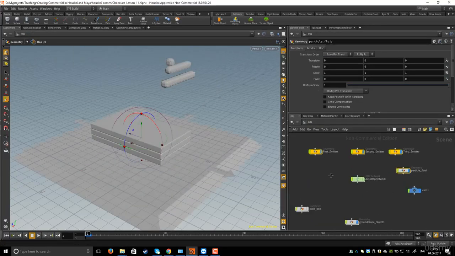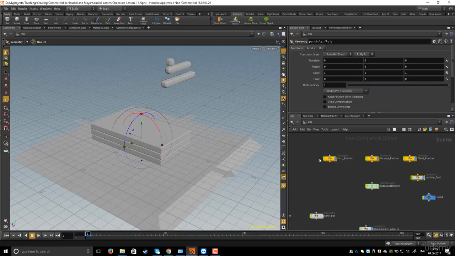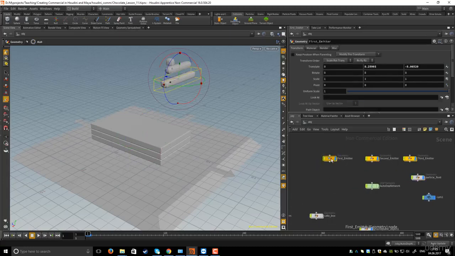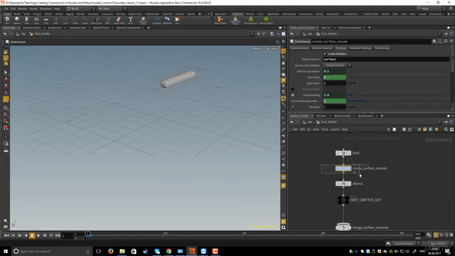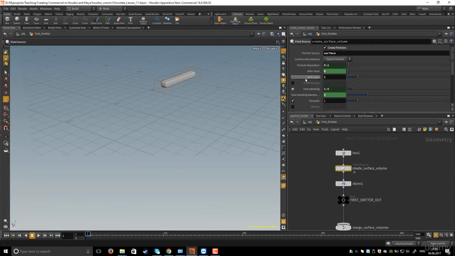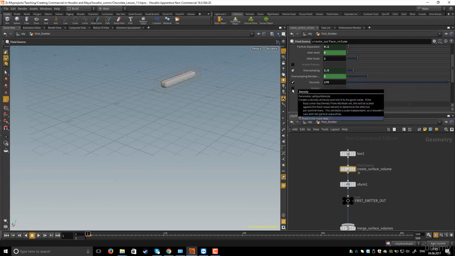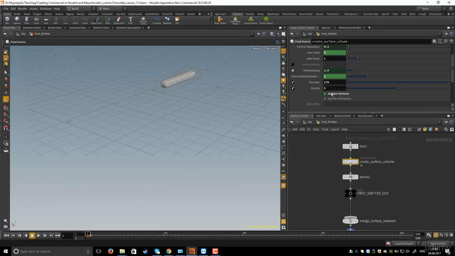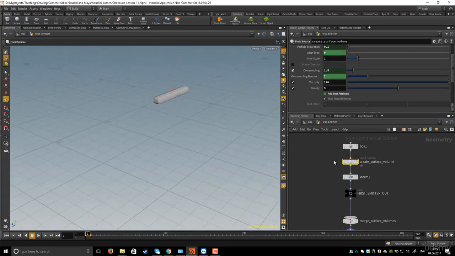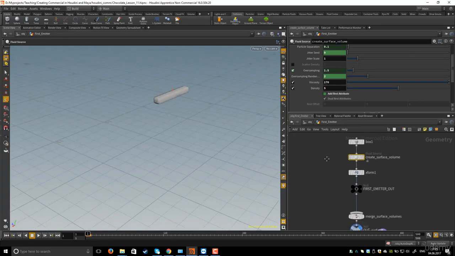I will go to object level, and then we need to adjust some attributes in the emitters. I will dive inside the first emitter and select the fluid source, which is create surface volume, and in the particles tab I will set the viscosity to 170, and the density to 5. Actually guys, I tried these values a lot until I figured out this value works fine for me. So I am not guessing these values.